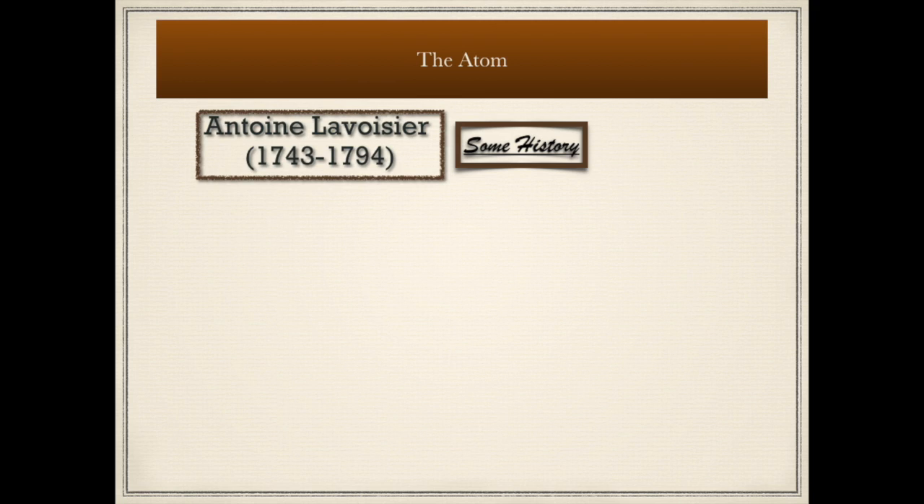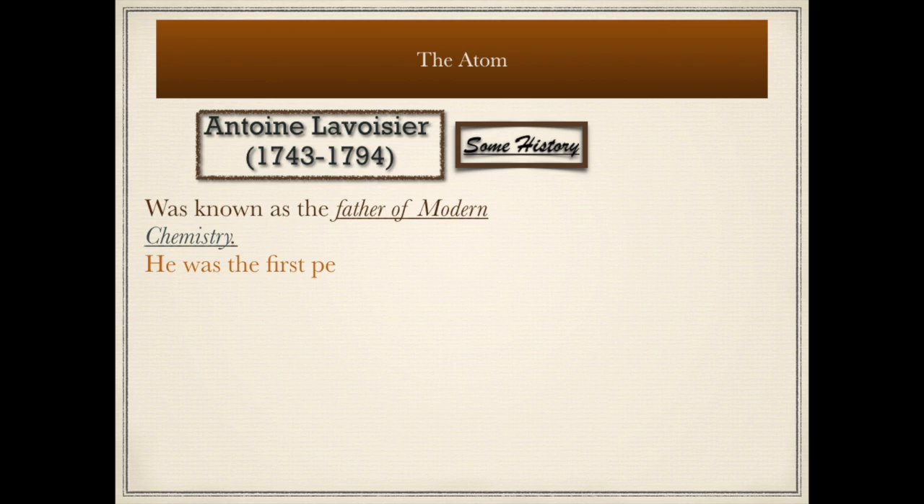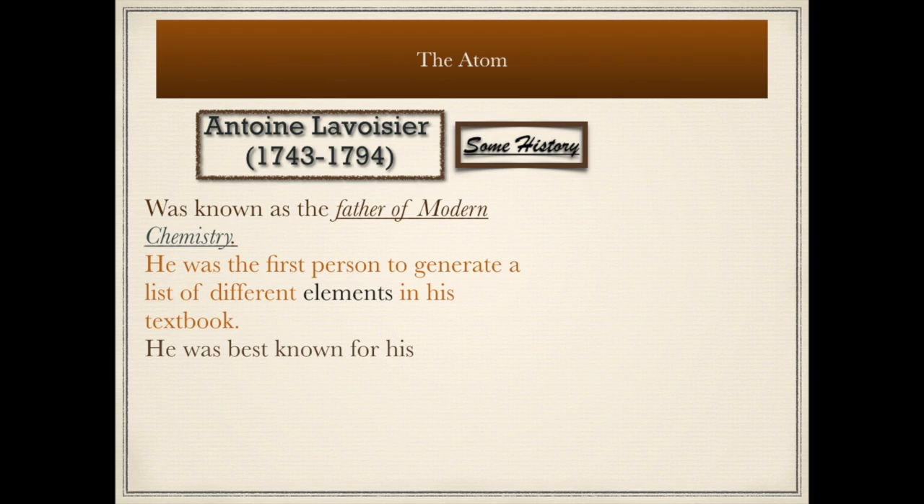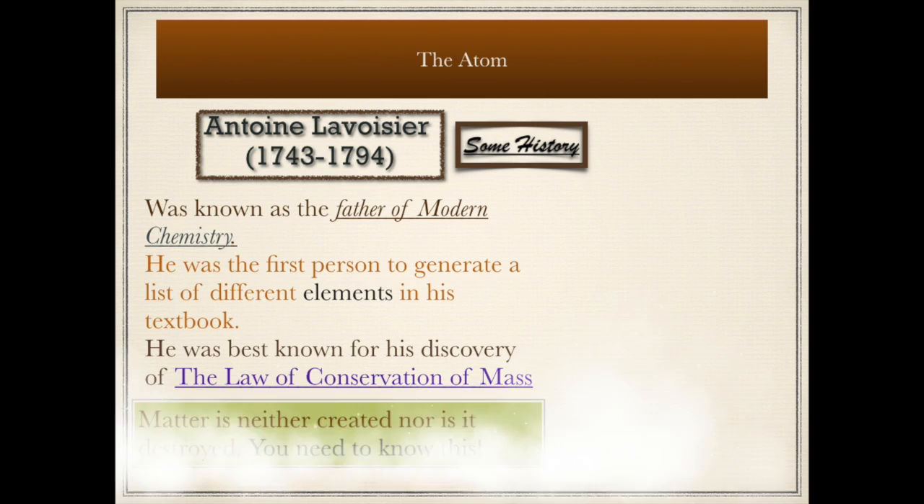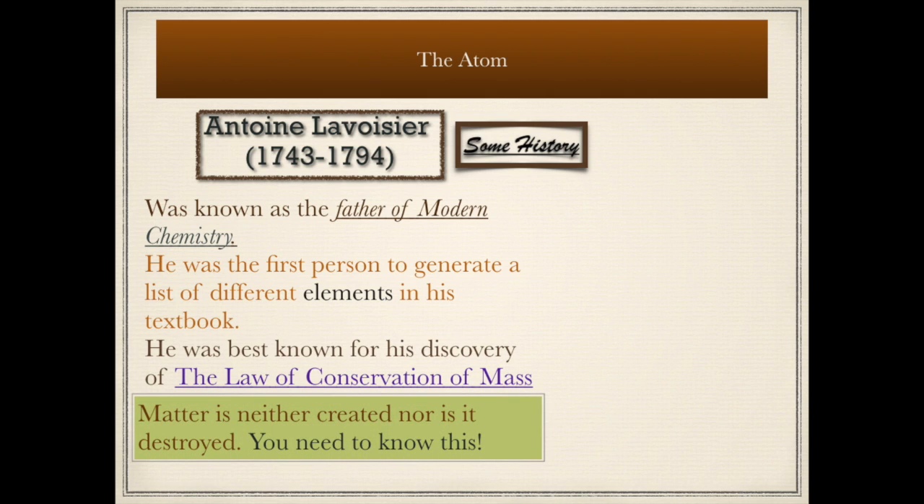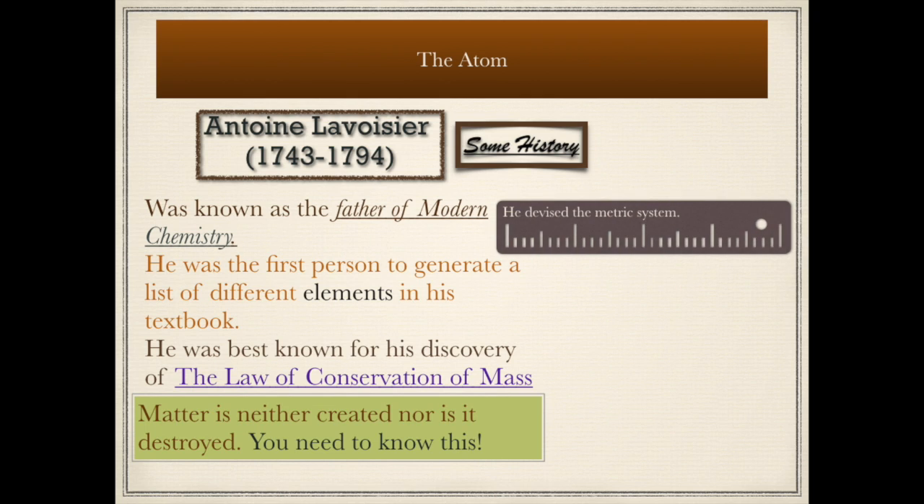First on our list is Antoine Lavoisier, 1743 through 1794. He was known as the father of modern chemistry. He was the first person to generate a list of different elements in his textbooks. He was best known, however, for the law of conservation of mass: matter is neither created nor destroyed, a very important thing for you guys to know. He also helped devise the metric system, a little fun fact.